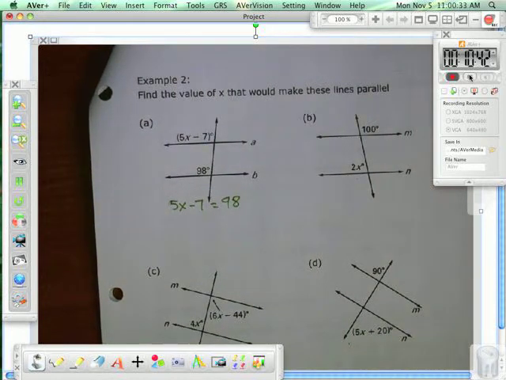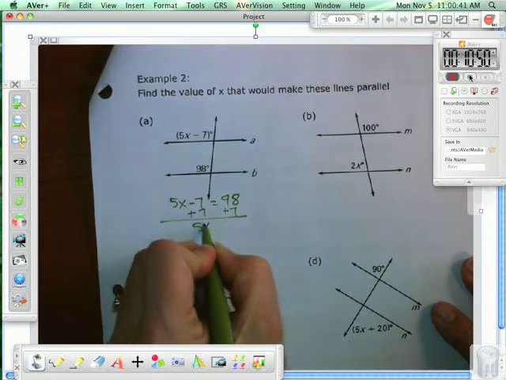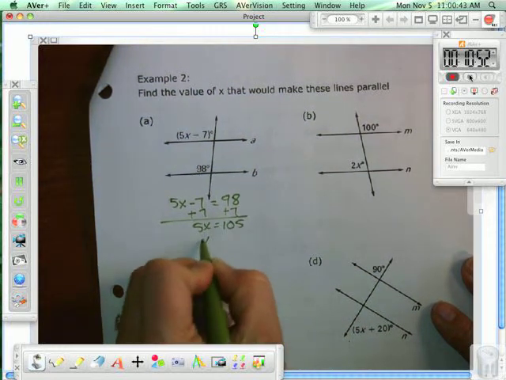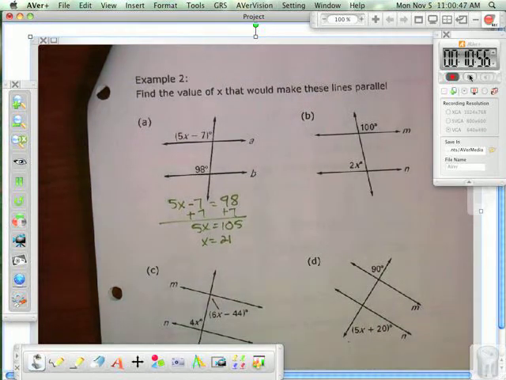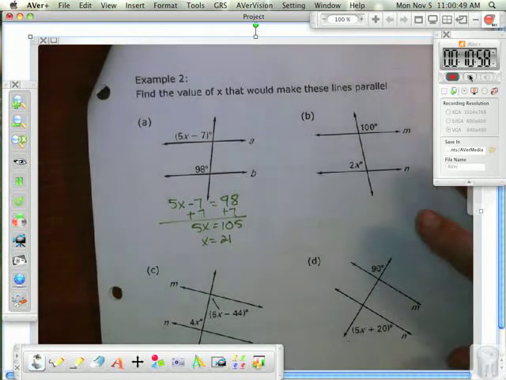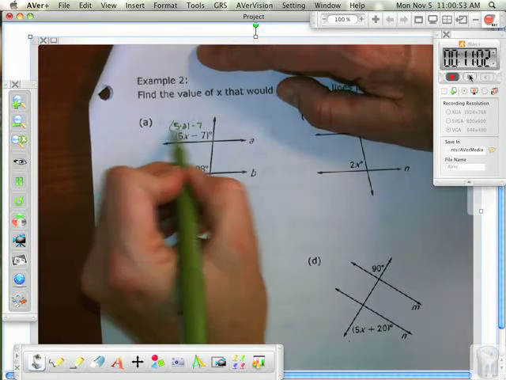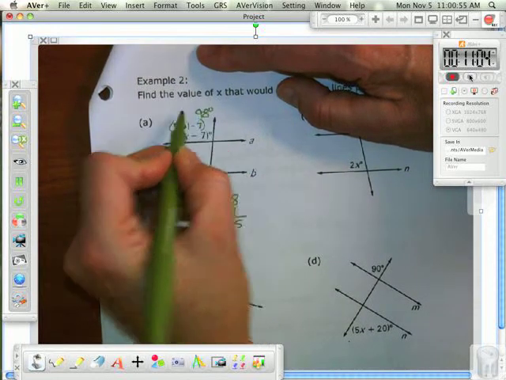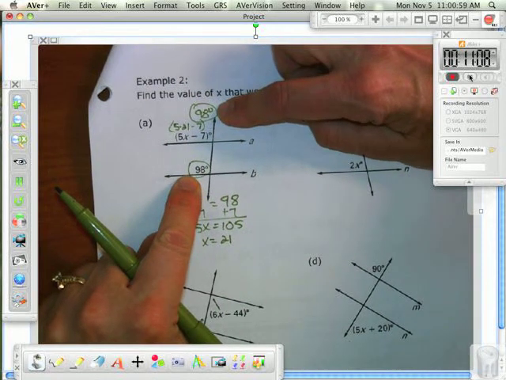Add 7. Divide by 5. X equals 21. You want to find that out because if you plug 21 in here, it's going to equal 98 degrees. And then you have corresponding angles that are congruent, and you can say that these lines are parallel. Okay?